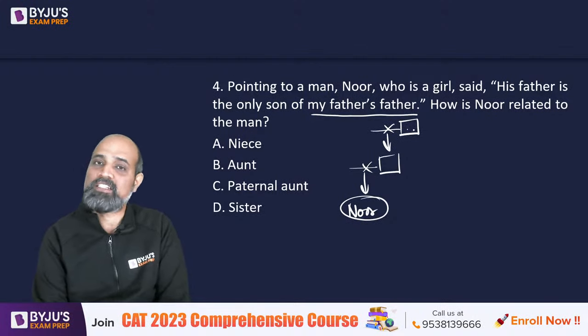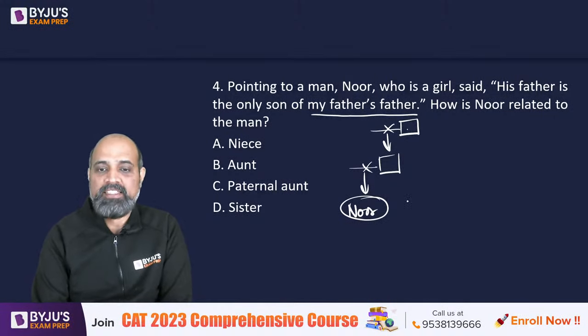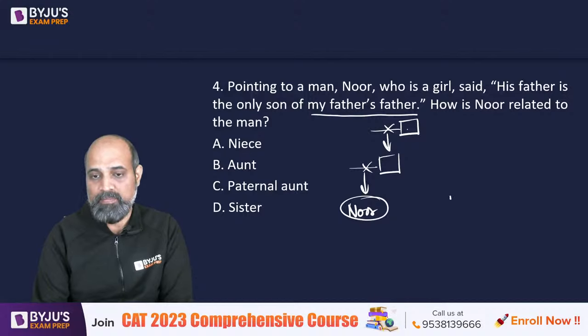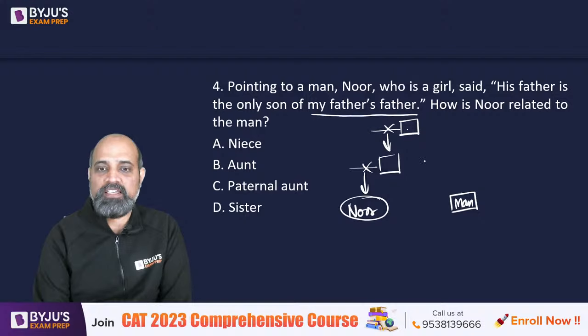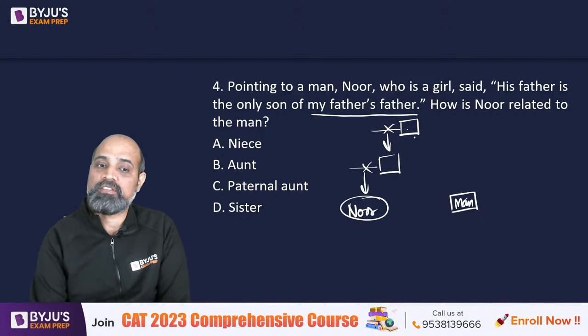So this is her father's father. And then she says that this man, so there is a man, okay. His father is the only son. So his father is the only son of this, right? So the man's father is the only son of my father's father.